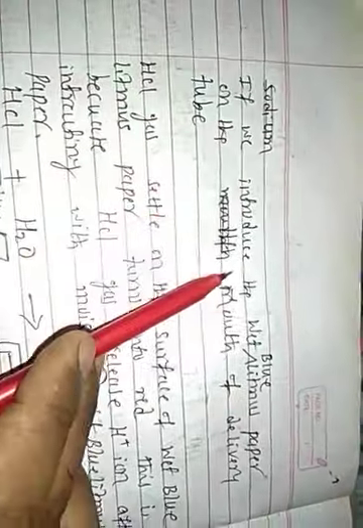If we introduce wet blue litmus paper at the mouth of the delivery tube, we introduce moist or wet blue litmus paper, students, spelling mistake. The H2O I wrote here on the surface of the paper means it is completely wet or moist.